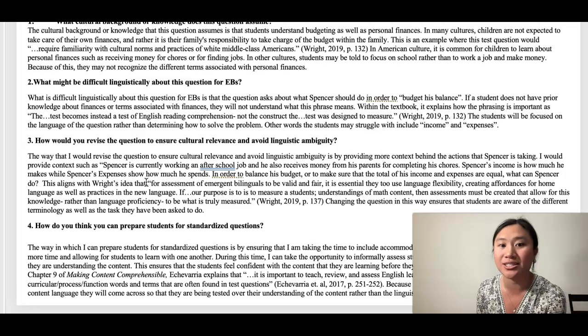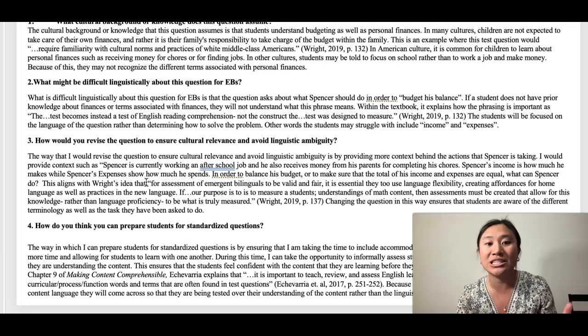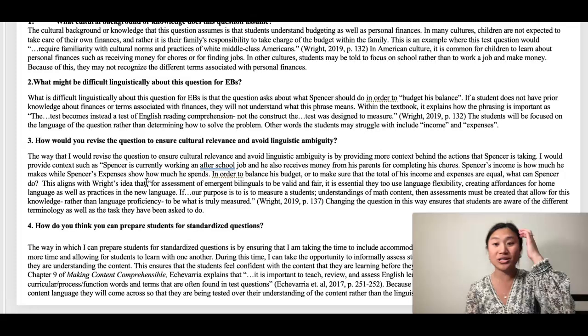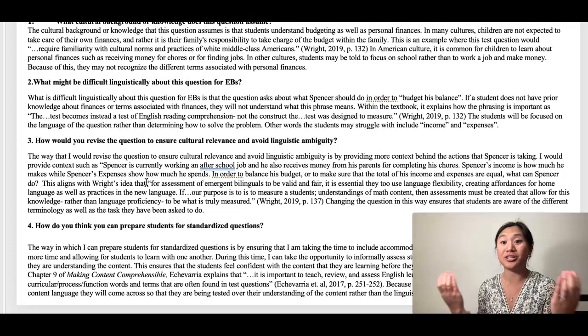This aligns with Wright's idea that for assessment of emergent bilinguals to be valid and fair, it's essential that they use language flexibility, creating affordances for home language as well as practices in the new language. If our purpose is to measure a student's understanding of math content, then assessments must be created that allow for this knowledge, rather than language proficiency, to be what is truly measured. So this allows the students to realize that we are trying to figure out how we can change his income or his expenses in order to balance that budget.